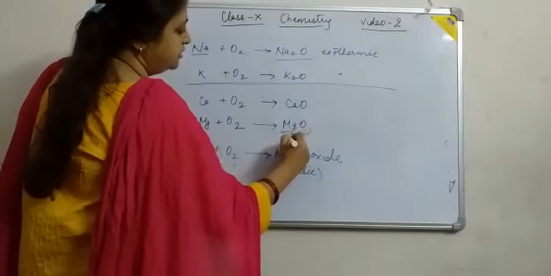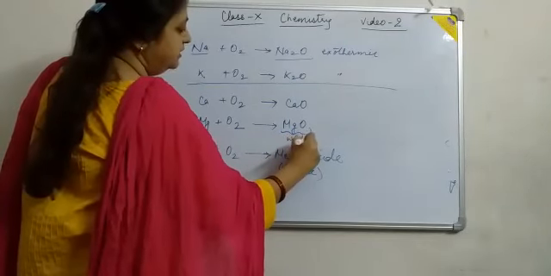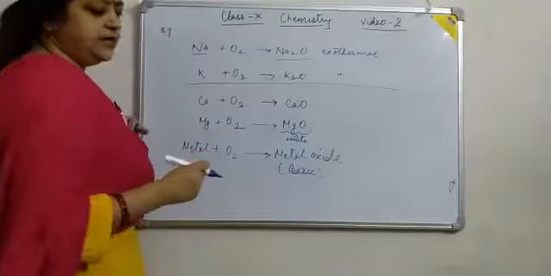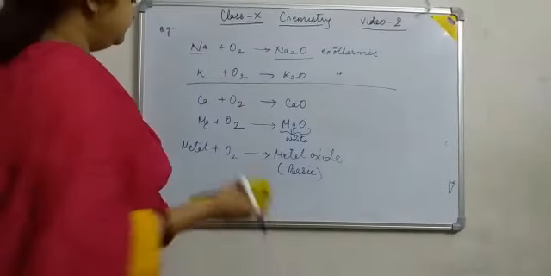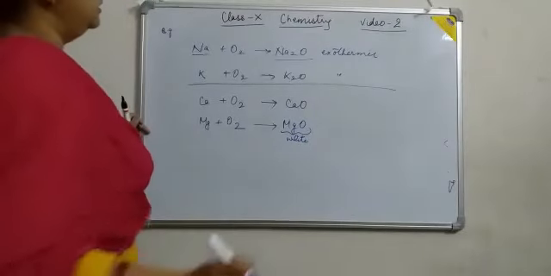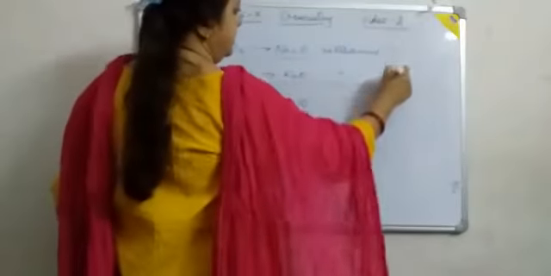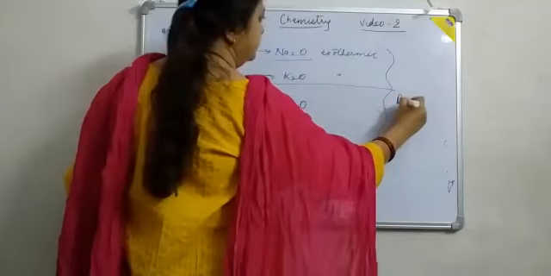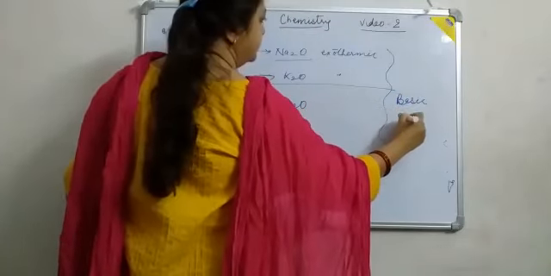This magnesium oxide is white in color. Now, these four oxides are basic in nature. These are basic oxides.